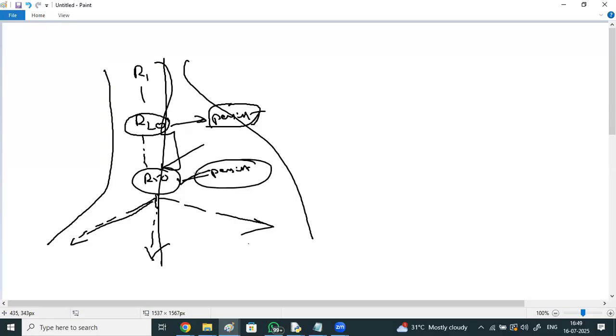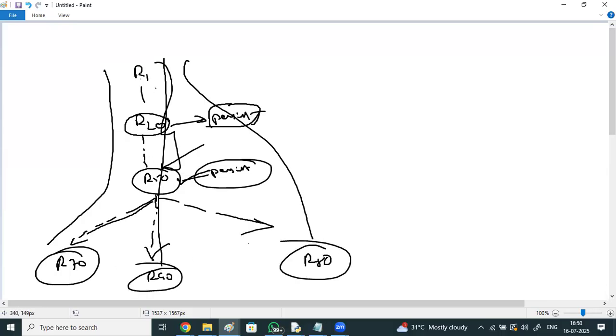What is the advantage of persistence? Here R50 output can be used by R70, R90, R80. Multiple flows can make use of that already executed output. These are the 50 steps, and the 50 steps output will be taken. So here, instead of 70 steps, you will get only 20 steps. Hereafter, you will get a smaller number of steps. 50 steps are decreased in all these flows, right?